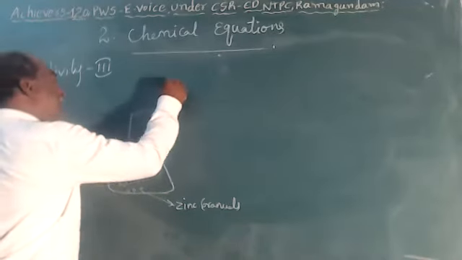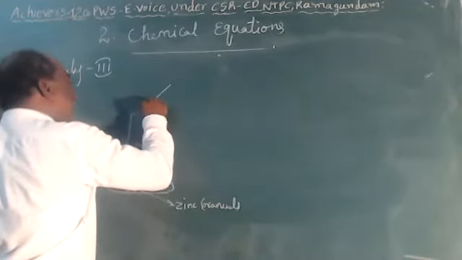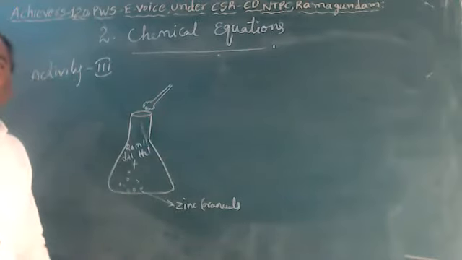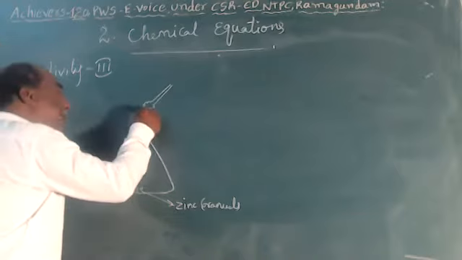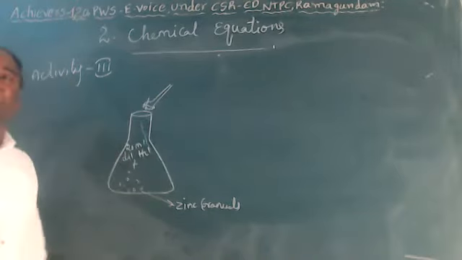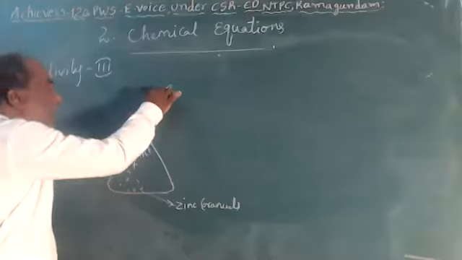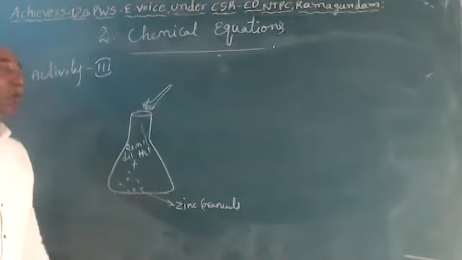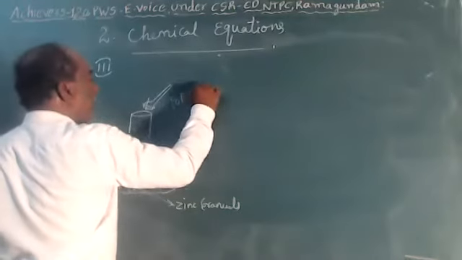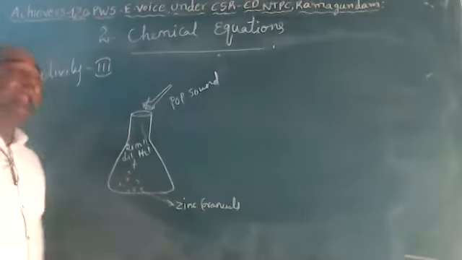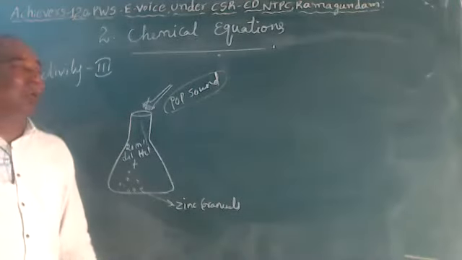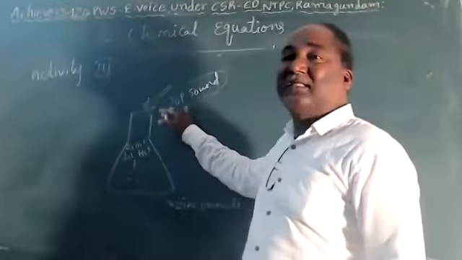For that, bring one burning matchstick near the mouth of the conical flask. Now it makes a pop sound and puts out the fire. This indicates the liberation of hydrogen gas. When the burning matchstick makes a pop sound and puts out the fire, that indicates hydrogen gas is liberated.